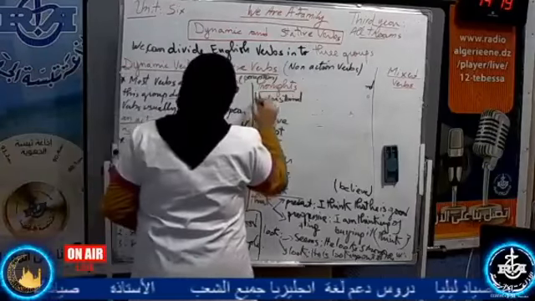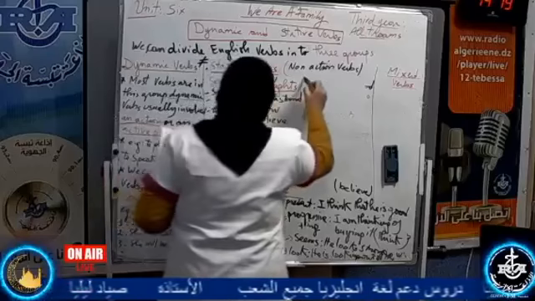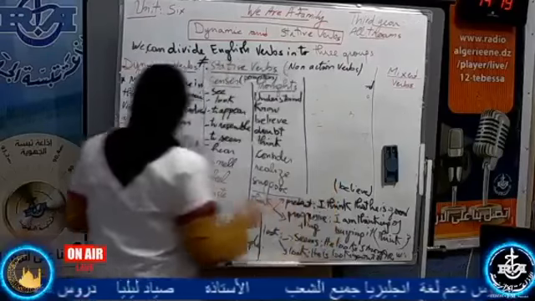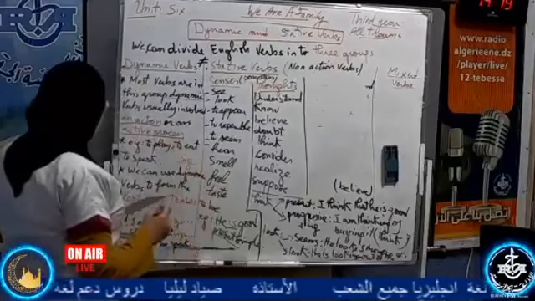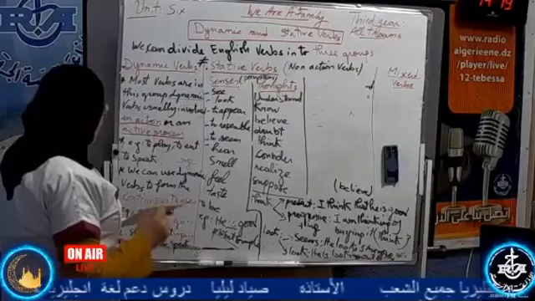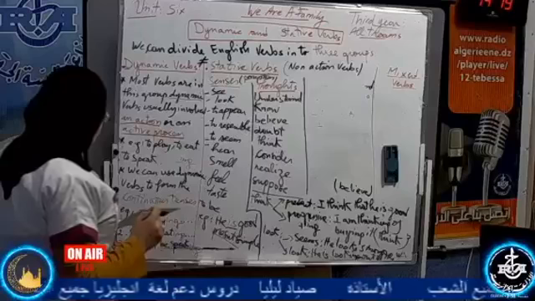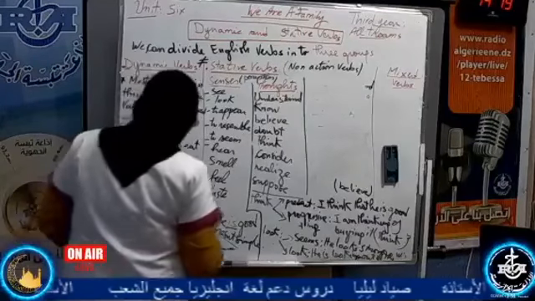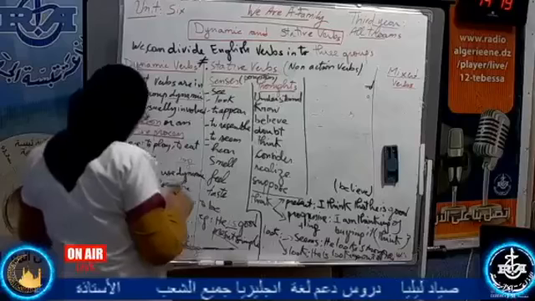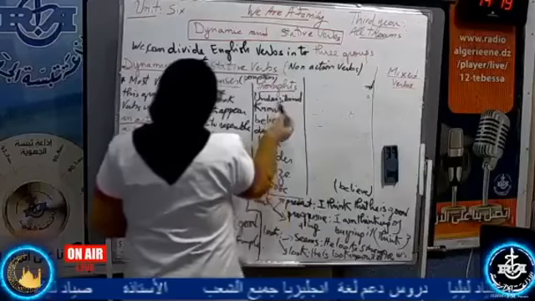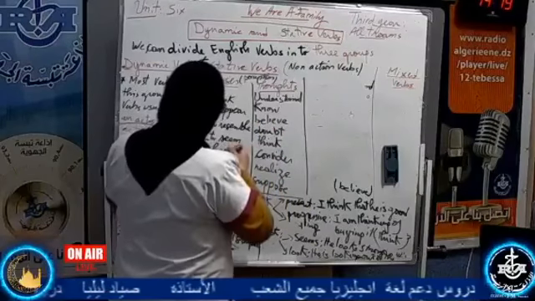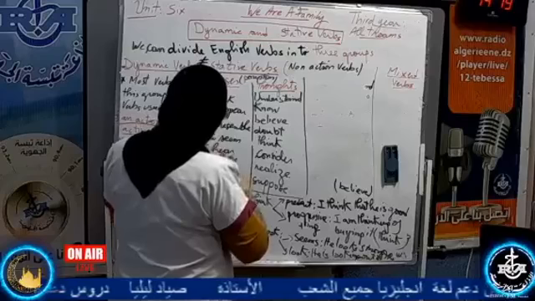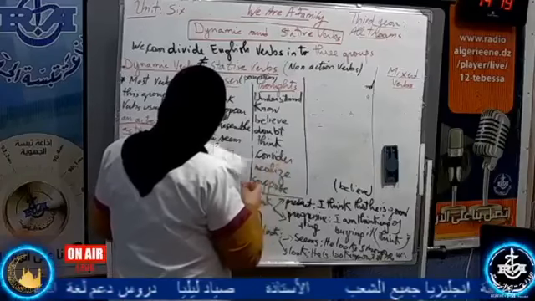Senses, stative verbs of senses, perception. See, look, appear, resemble. See, hear, smell, feel, taste. Now, thoughts, we have understand, know, believe, doubt, think, consider, realize, and suppose.